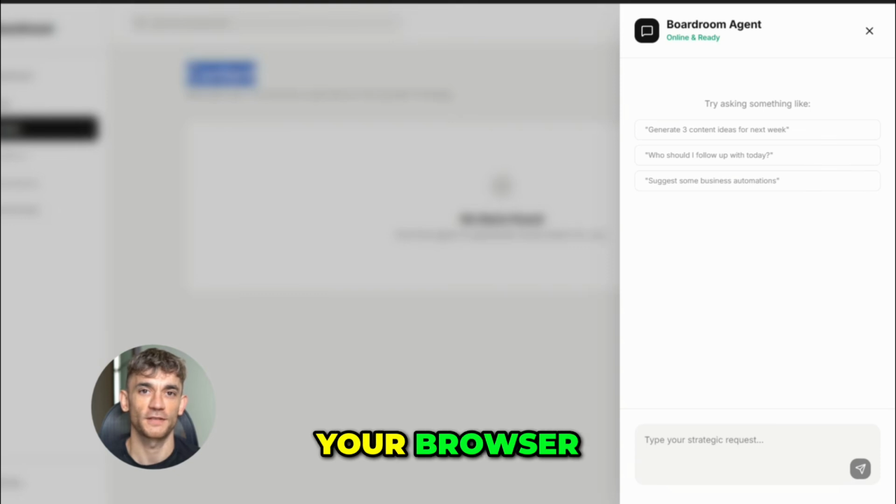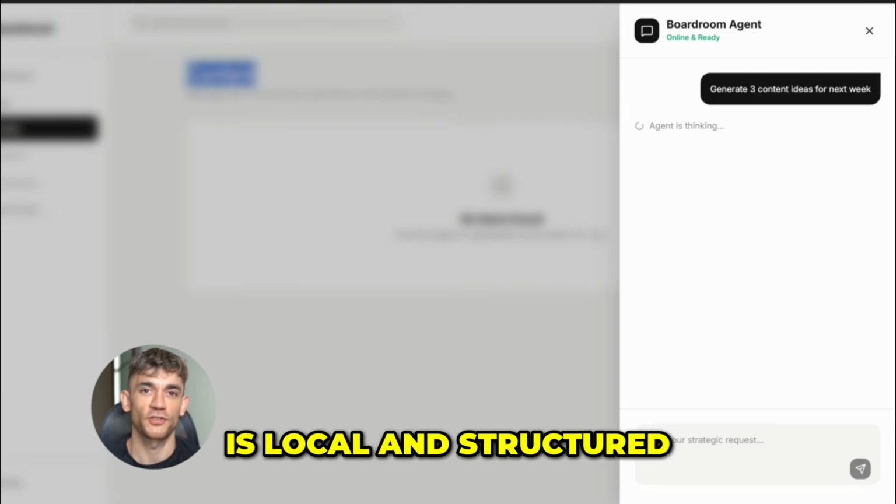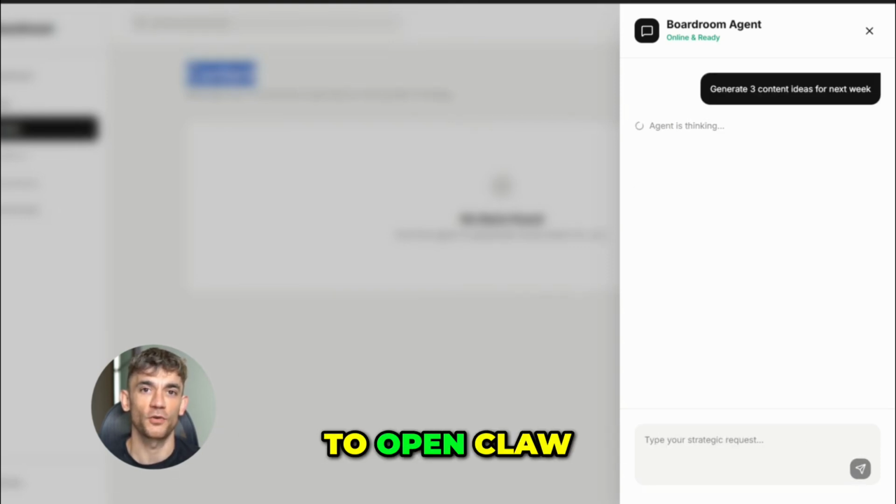ToggleX runs in your browser. The data it captures is local and structured by you. When it feeds context to OpenClaw, it's a closed loop.